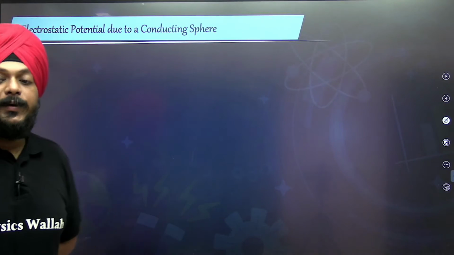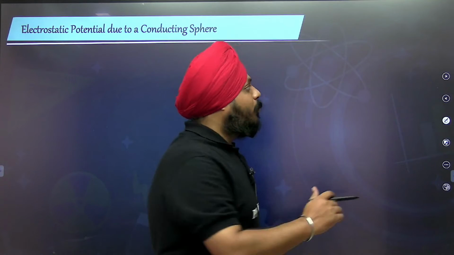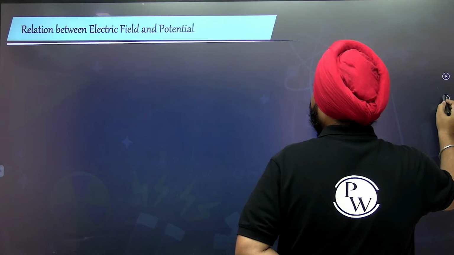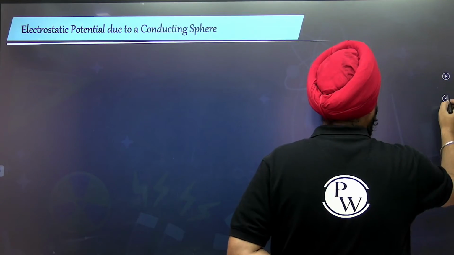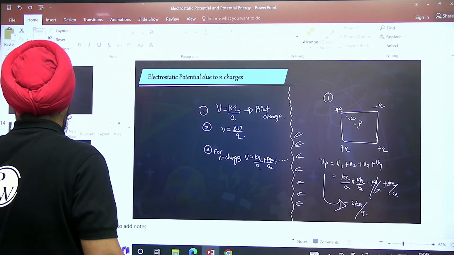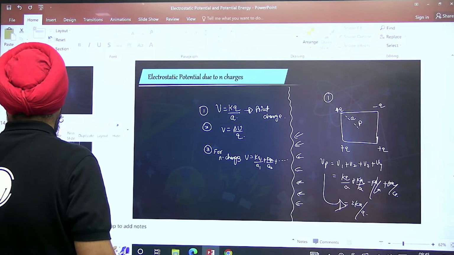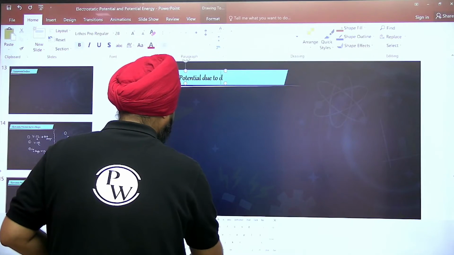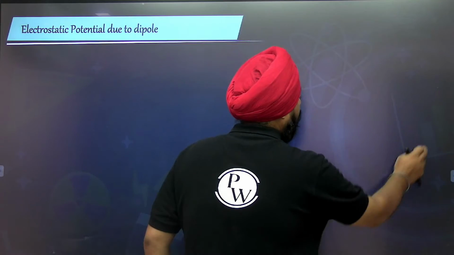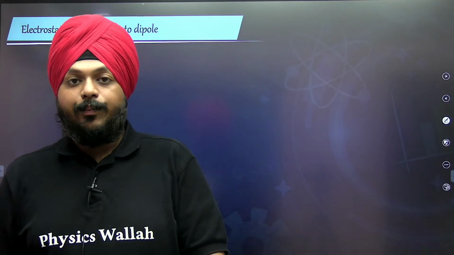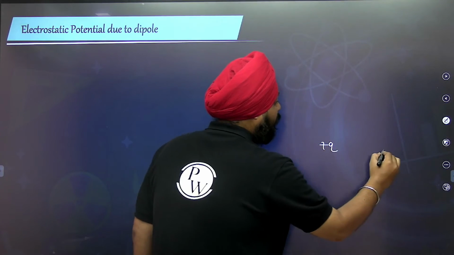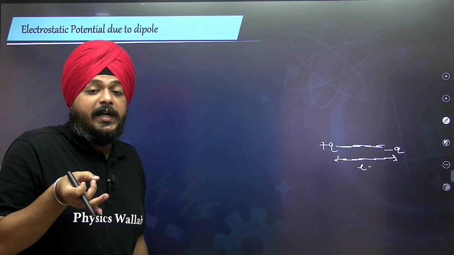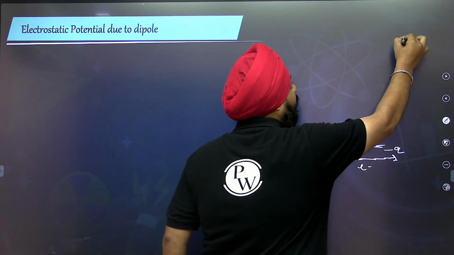Now, electrostatic potential due to the conducting sphere. Before moving on to the conducting sphere, let's move on to the dipole, the electrostatic potential due to a dipole. Suppose I'm talking about one positive and one negative charge, separated by the distance L. At any general point P, because of this dipole, I need to calculate the electrostatic potential.